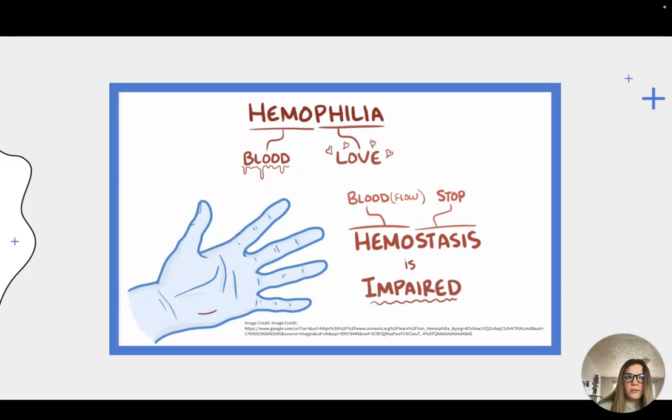The most common type of hemophilia is type A, which is caused by a deficiency in clotting factor 8, while type B is extremely rare and caused by a deficiency in factor 6.